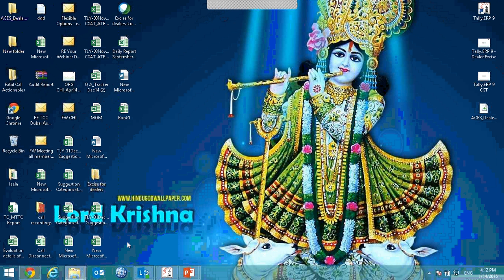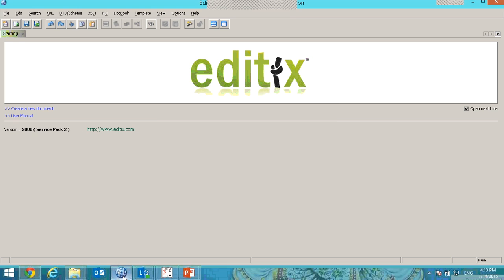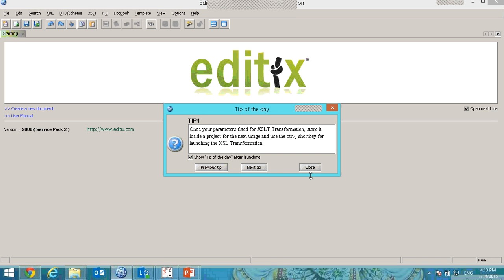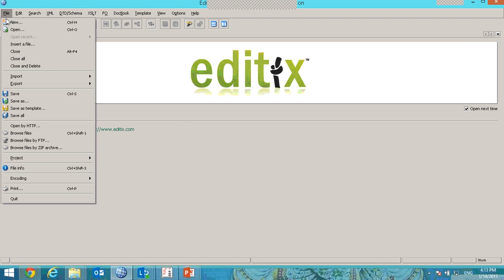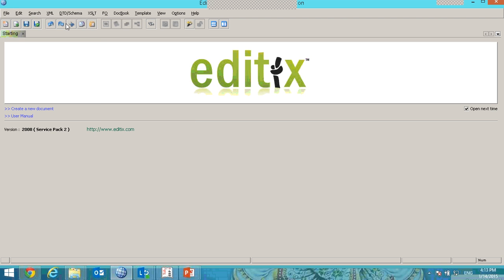After that, you have to edit it using the XML editor like Edit or Click Edit tool. So I have the Edit tool with me. I am going to edit it. I am going to validate this file. Okay, so I am going to File. There is an option of New. This is the Edit tool. In that tool, this will be available. You can download it, edit it.